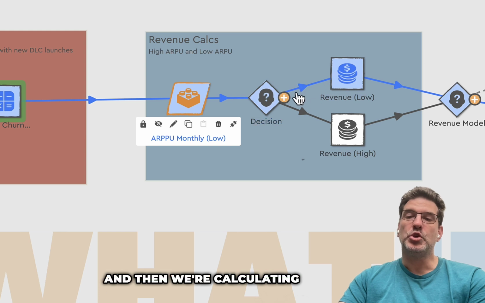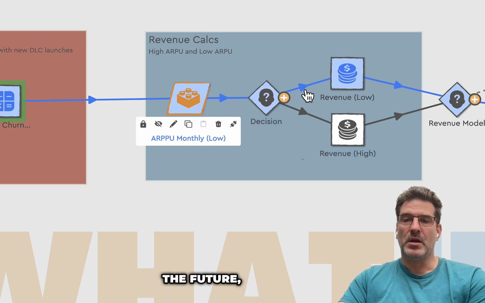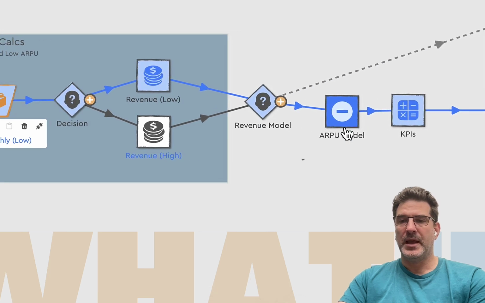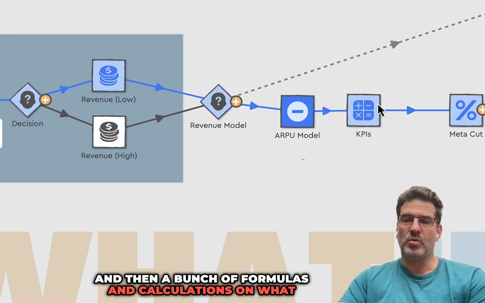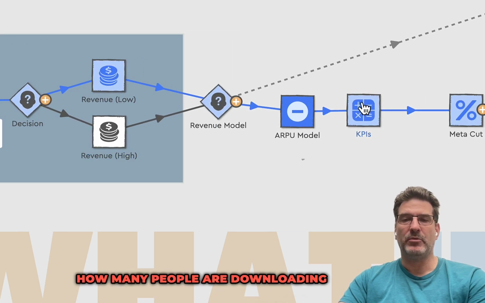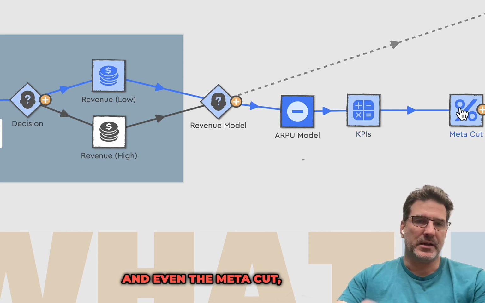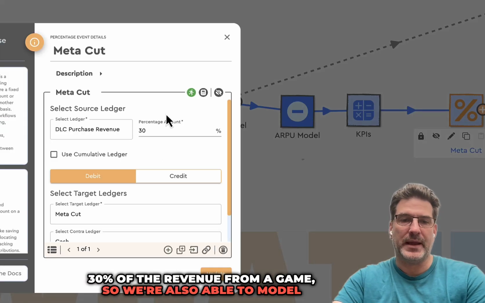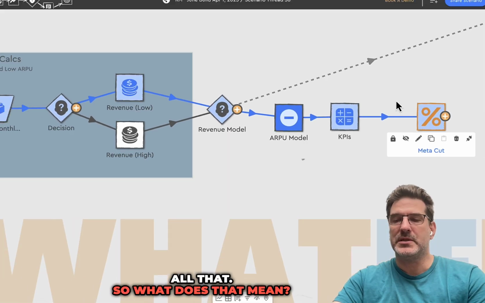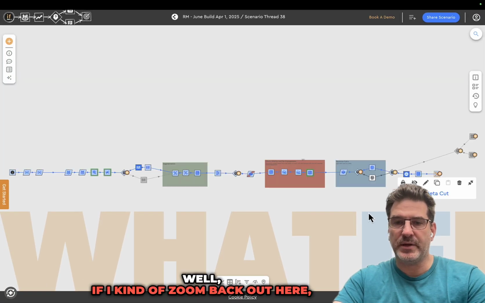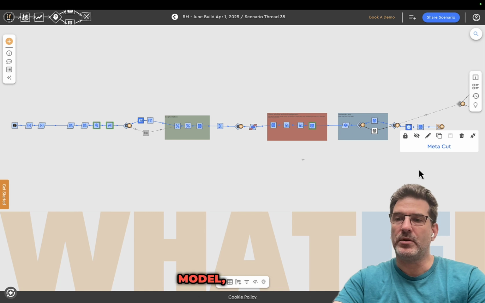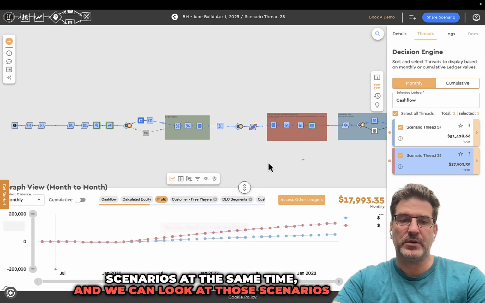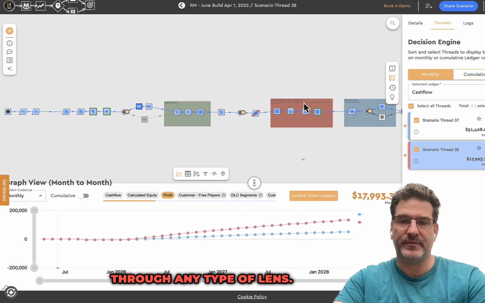And then we're calculating two different versions of the future: the low revenue window and the high revenue window, and then a bunch of formulas and calculations on what it looks like, what the KPIs are, how many people are downloading the game, and even the Meta cut. I think Meta takes 30% of the revenue from a game, so we're also able to model all that. So what does that mean? Well, if I zoom back out here, here's this model, but I'm able to run two different scenarios at the same time, and we can look at those scenarios through any type of lens.